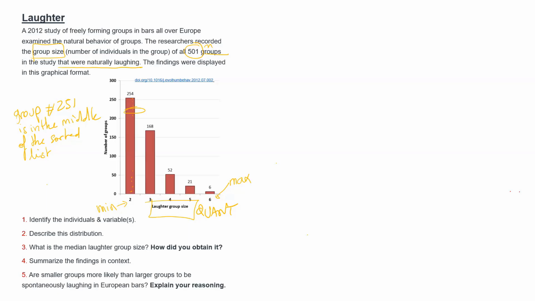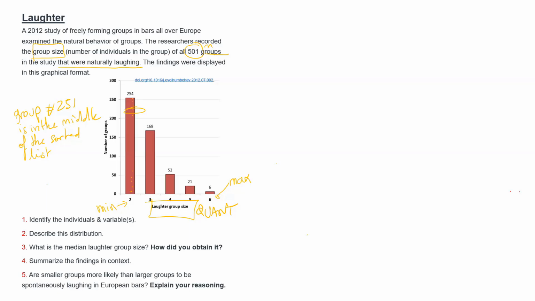Well, the group size of spontaneously laughing groups in bars all over Europe range from small groups of just 2 to larger groups of 6, with a median of 2. You could also compute the proportion. So 254 out of 501, that's roughly 51%. So a slight majority of groups were actually very small groups of just 2 people.